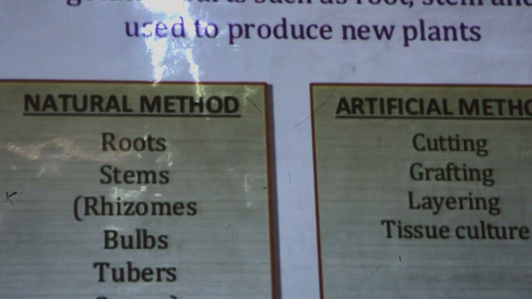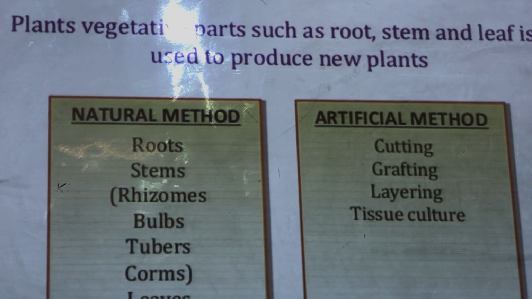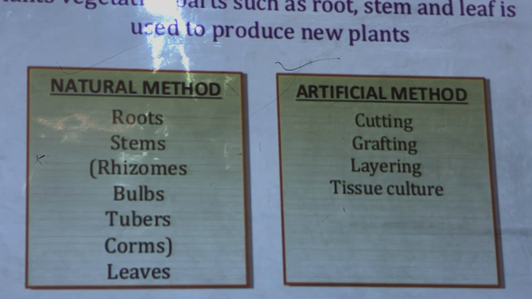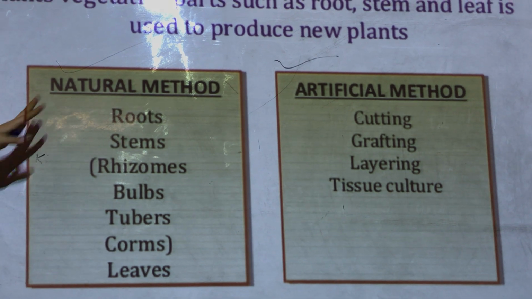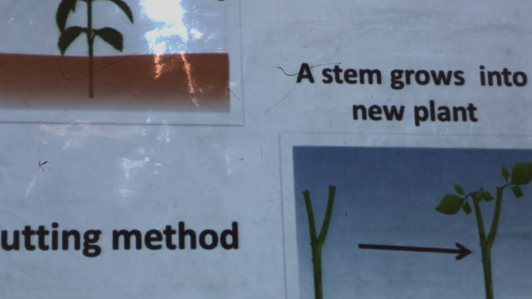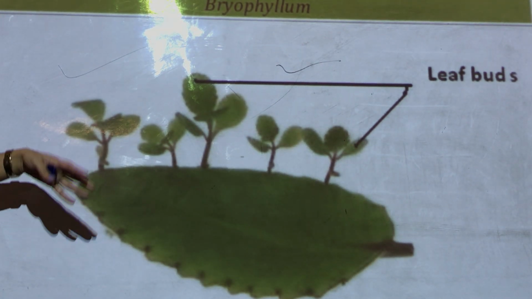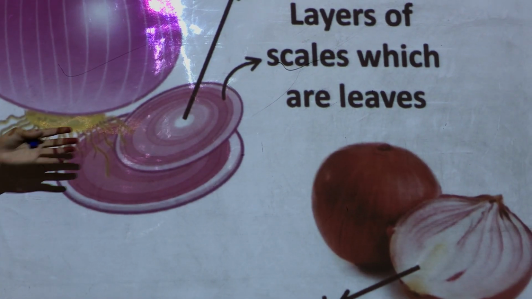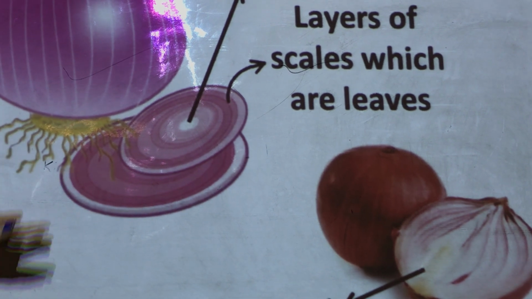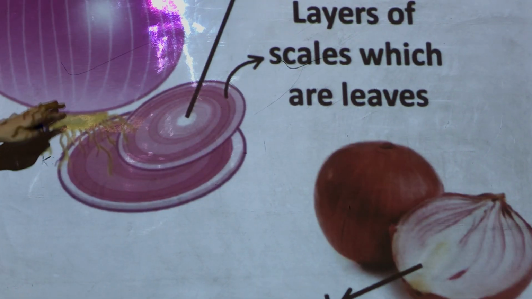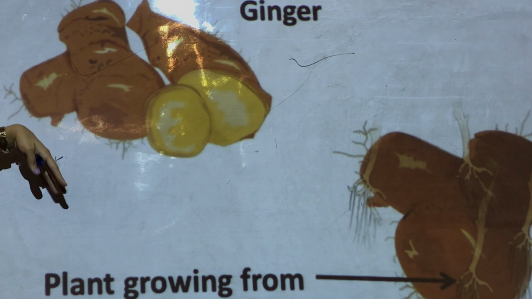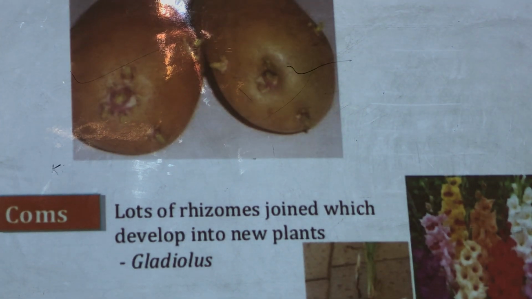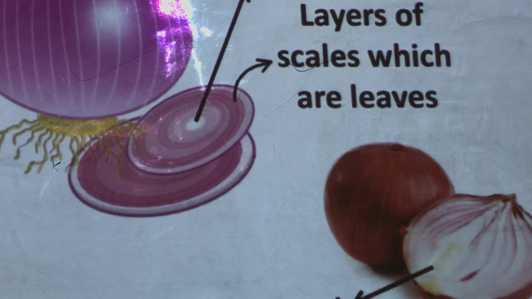I hope children you understood this vegetative part. And in this vegetative part also there are two methods. So right now the methods that we discussed were the natural method. Sometimes you don't need to cut these buds. You don't have to cut these buds and grow it. They will grow naturally. Okay, here also you don't have to remove them. They will grow naturally. But sometimes we do it. Sometimes we cut the potatoes, cut the ginger manually and transplant in the soil. But all the time manual help will not be required.